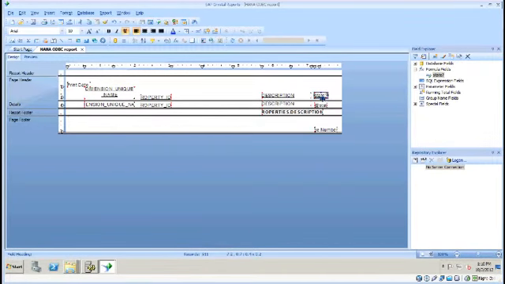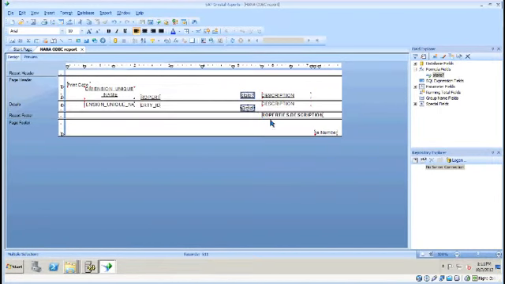But I need to move the state over a bit. And so what I'm going to do is hold down Shift and select the state and its label from the top, and move them both over. That didn't quite align right, so I'm going to deselect it, and then I'm going to move that up.